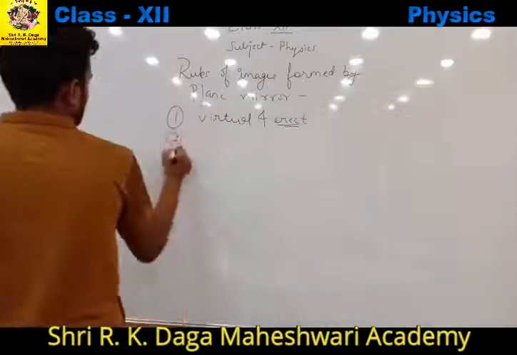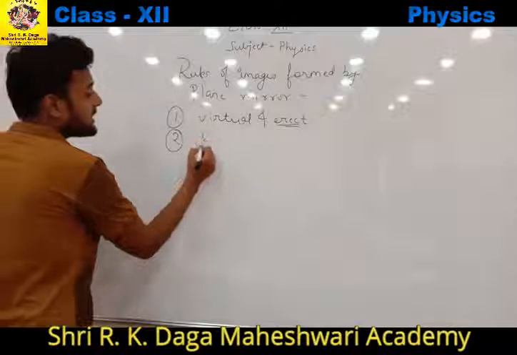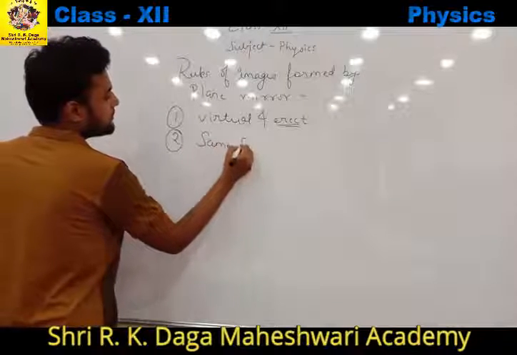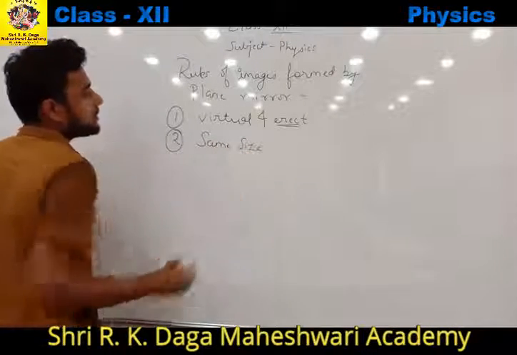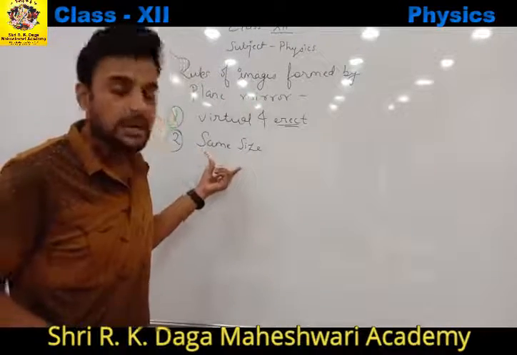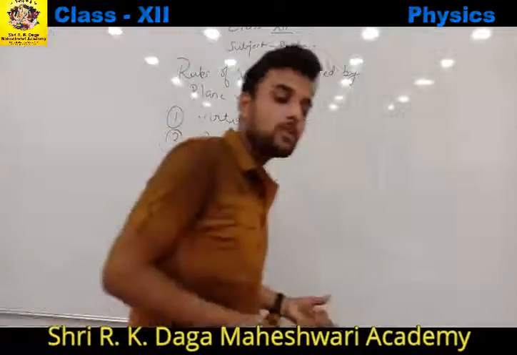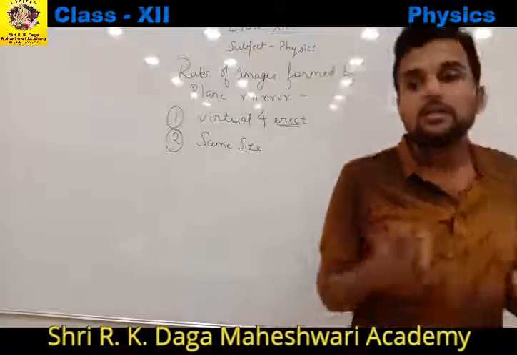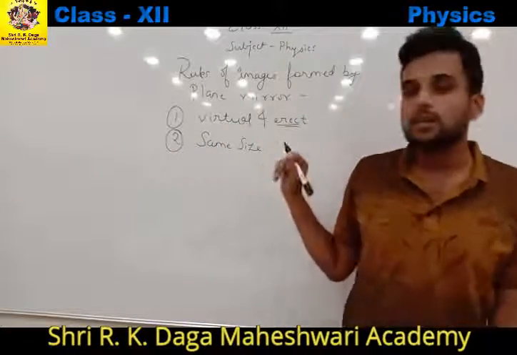Now it is of same size as that of object. The image formed by a plane mirror is of same size as that of object. Okay, जो object का size होगा the same will be the size of the image.